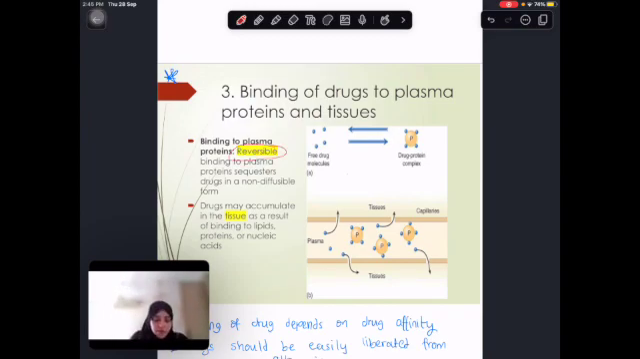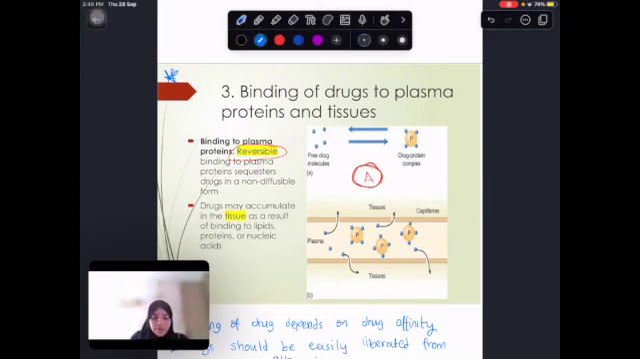Here it mentions a reversible binding. As we can see from this picture, the drug can be in two forms. It can be in the free form and the bound form. So here, for example, I have my albumin and I have these drug molecules, and I have also free drugs that are not attached.